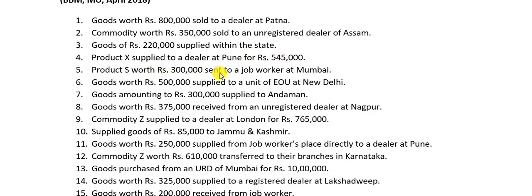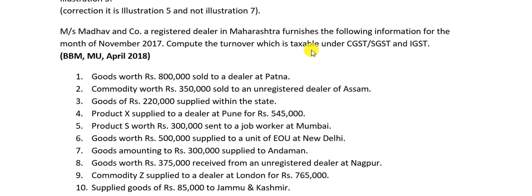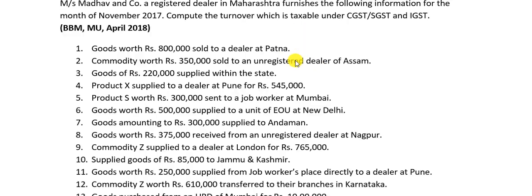Product S worth rupees 3 lakh sent to a job worker at Mumbai. By now you would have all understood, any goods which are sent to a job worker is not a supply at all. The next one, goods worth rupees 5 lakh supplied to a unit of EOU, export oriented unit at New Delhi. So zero rated supply, we will not take this at all because we have been asked to find out taxable turnover.